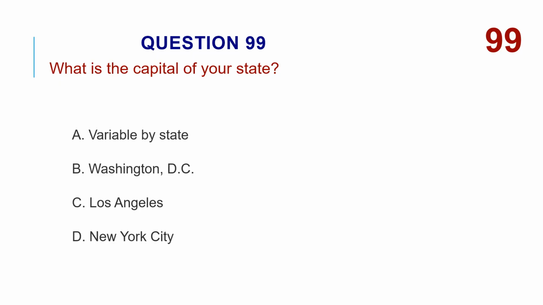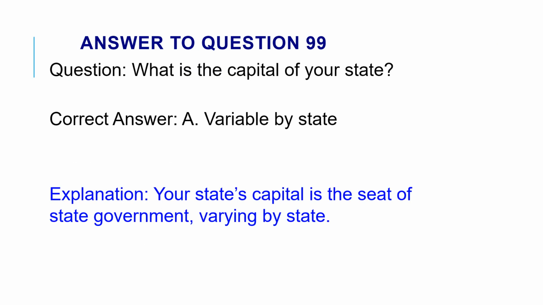What is the capital of your state? A. Variable by state. B. Washington, D.C. C. Los Angeles. D. New York City. The correct answer is A. Variable by state. Your state's capital is the seat of state government, varying by state.